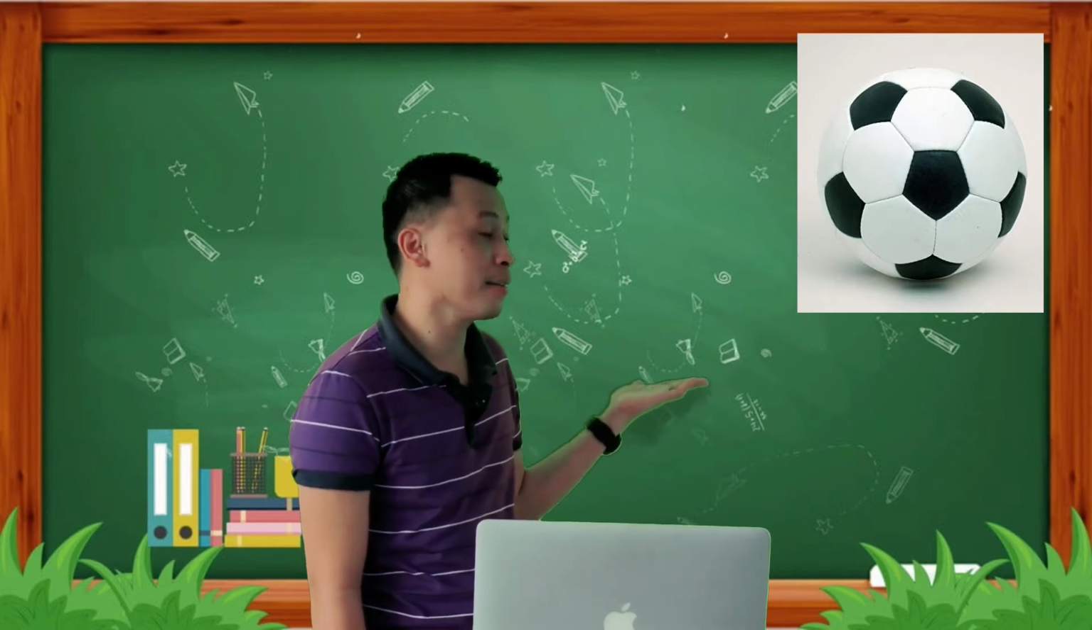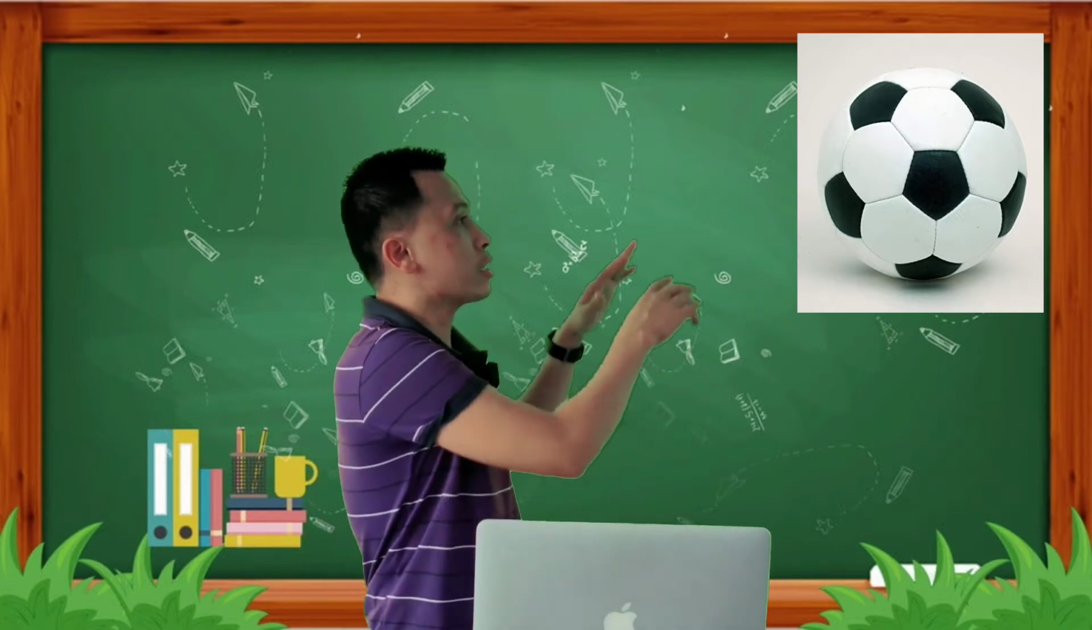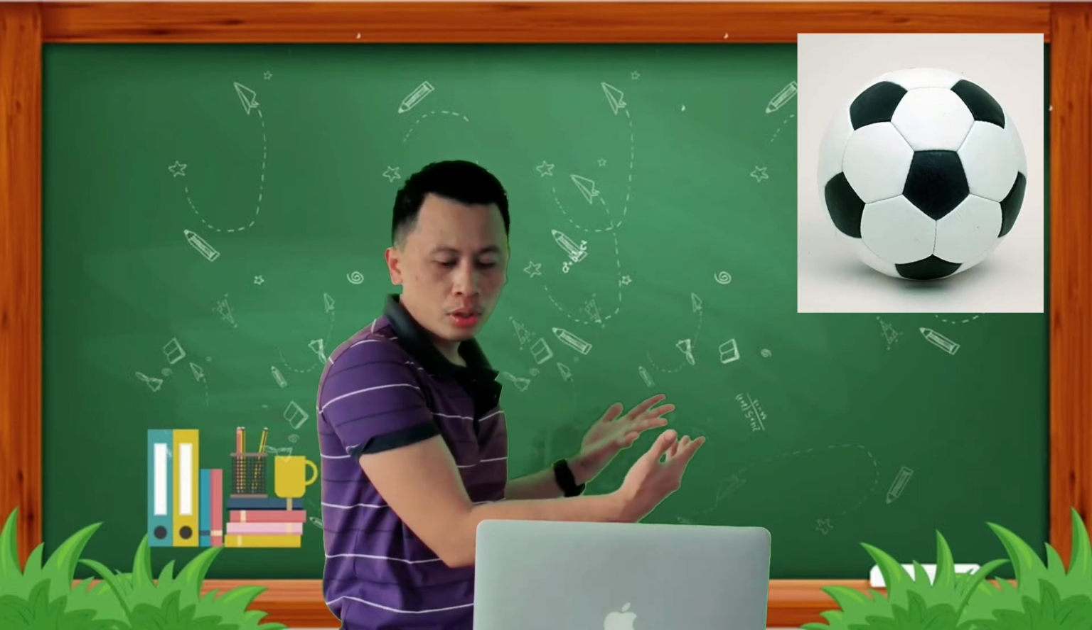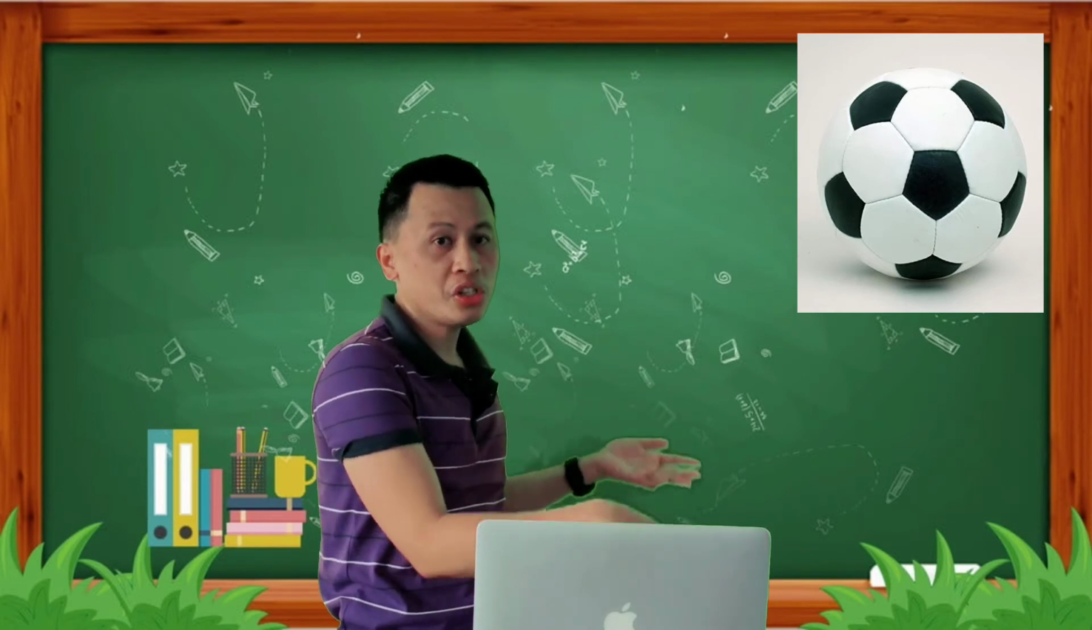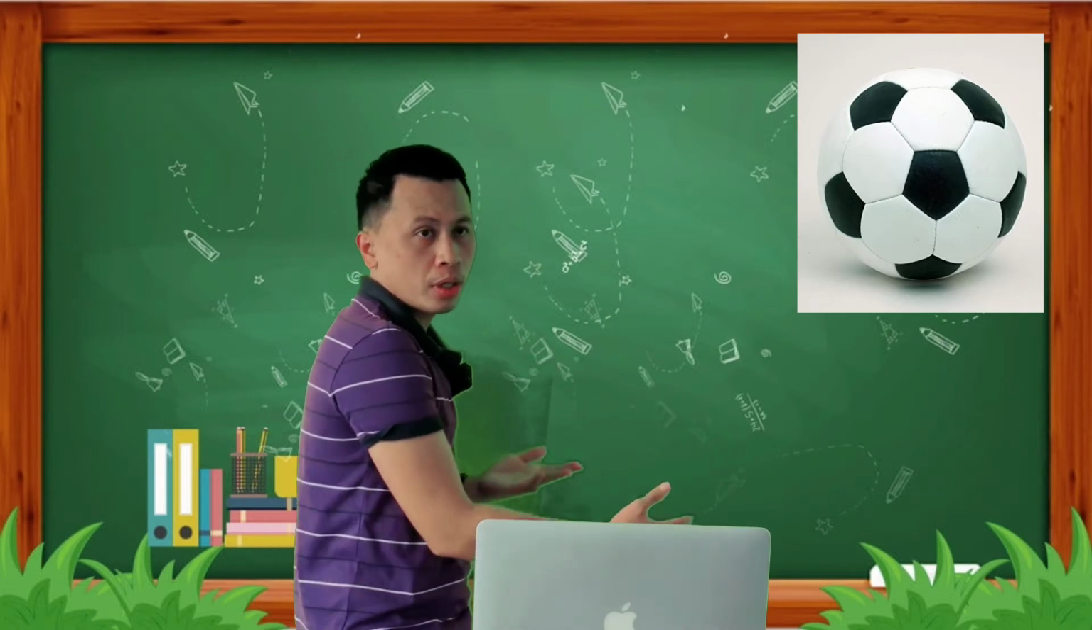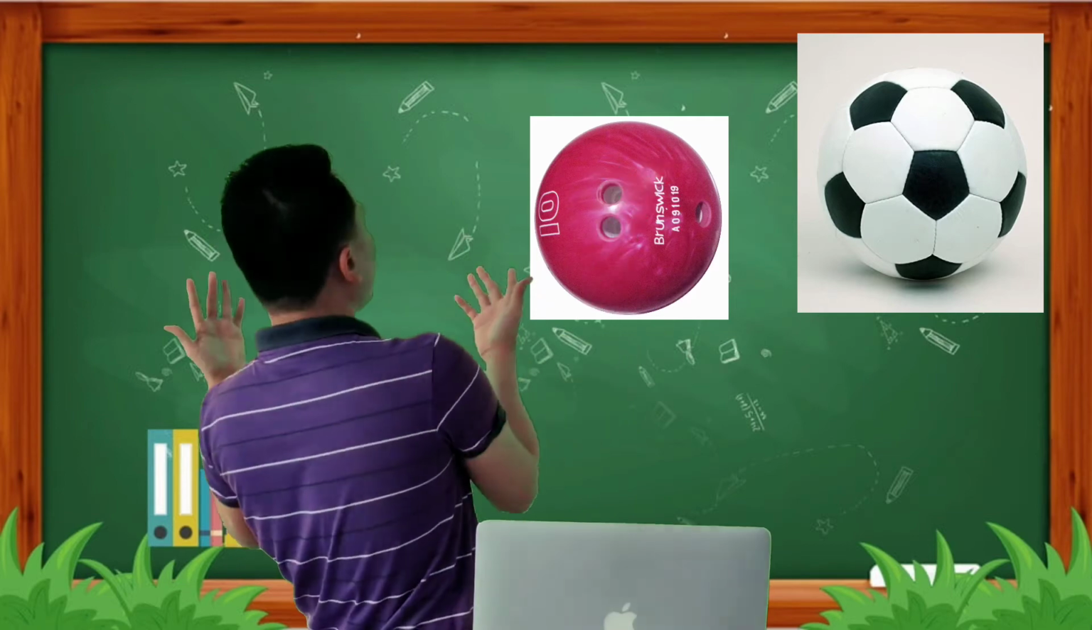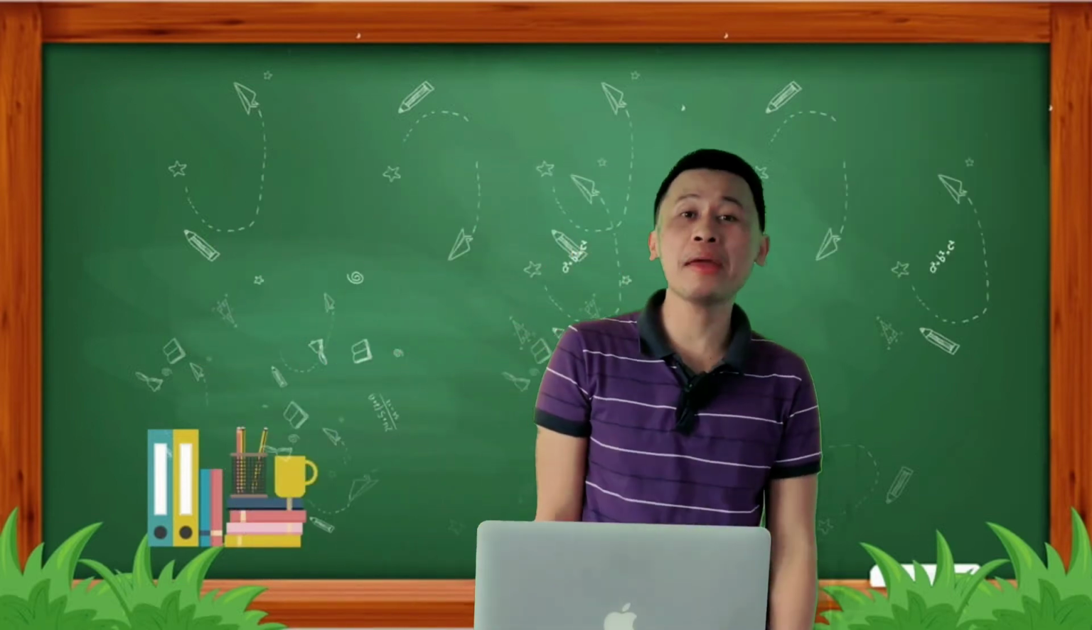Next example is this one. This is a football. I know you are familiar with this because Thai people love playing football. Okay, imagine a football. This is a football, and this is a bowling ball. Football and bowling ball, the same size, the same matter.